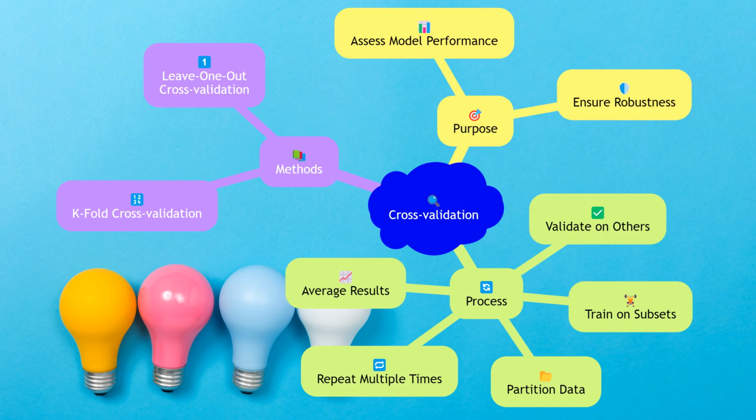Cross-validation is a technique used to assess the performance of a model and ensure its robustness. It involves partitioning the data into subsets, training the model on some subsets while validating it on others. This process is repeated multiple times, and the results are averaged to provide a more accurate estimate of the model's performance. Common methods include k-fold cross-validation and leave-one-out cross-validation.